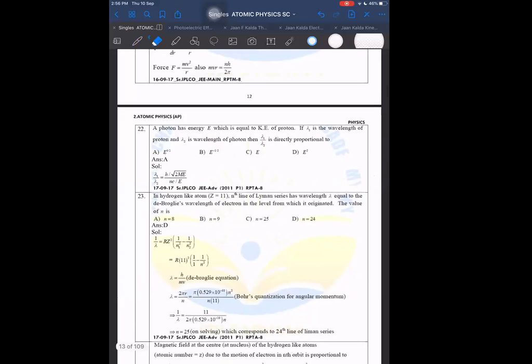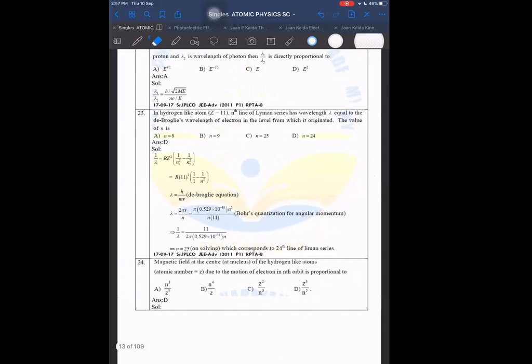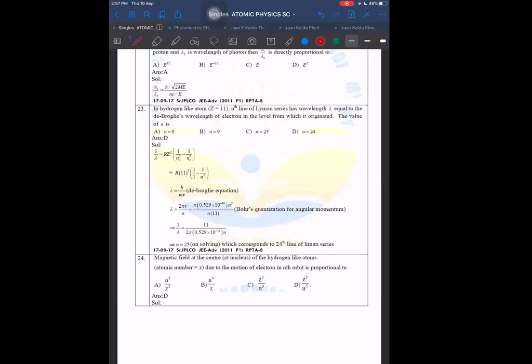Question 22, photon energy, not required. Question 23, nth line. And are you noticing one thing? Although we are seeing so many different kinds of questions here, our main idea is always the same. It will never be different. In modern physics, there are very few categories of questions they can ask.